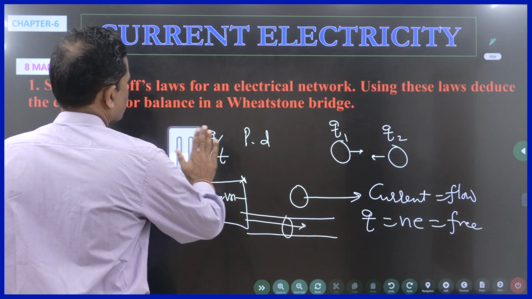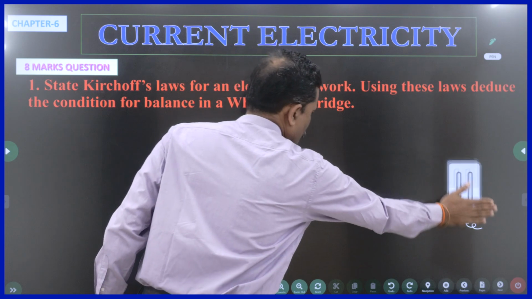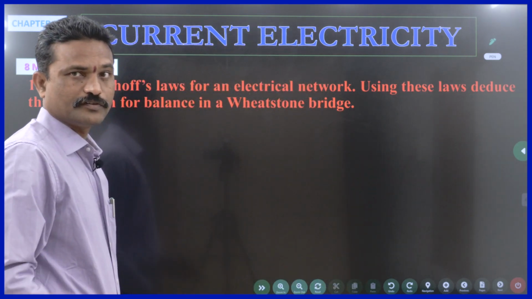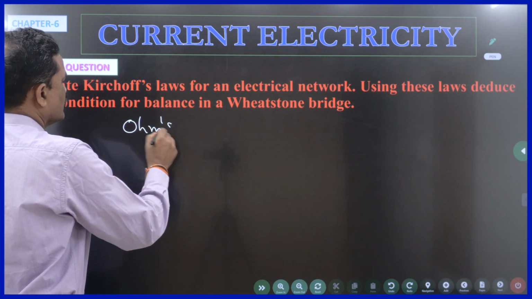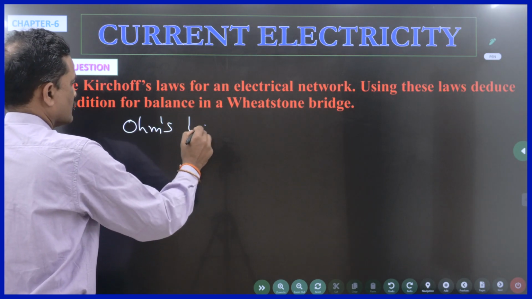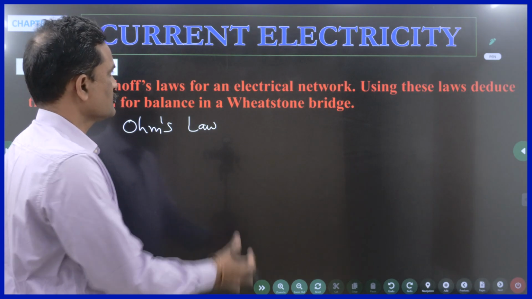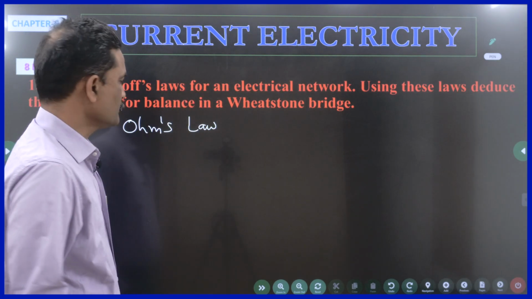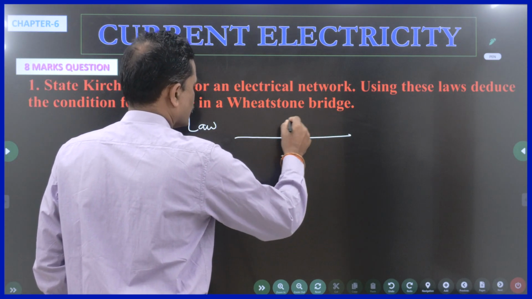This relationship is stated by Simon Ohm, that is called Ohm's law. So let us discuss Ohm's law. These are not related to this question, but I thought it will be better to give some knowledge related to this question. So according to Ohm's law, let us say this is a wire through which current I is flowing.